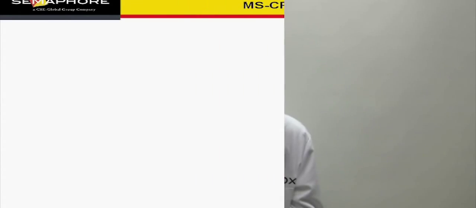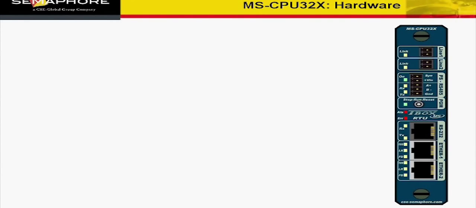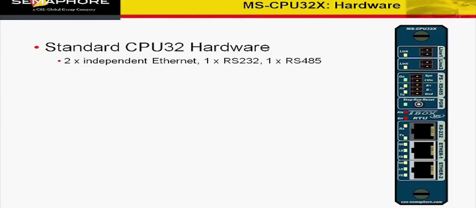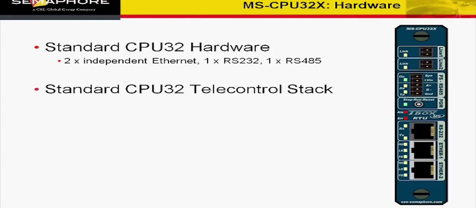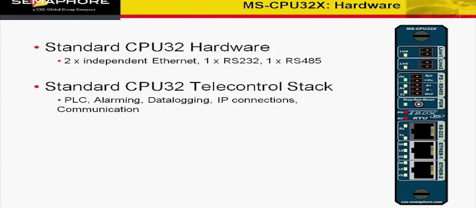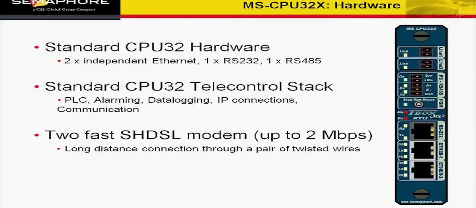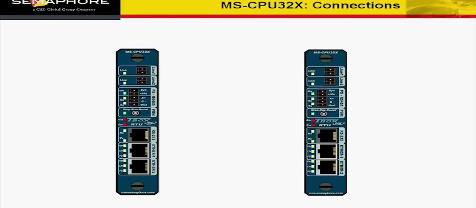As an example, let's take a look at MS CPU32X. The MS CPU32X is based on the classical MS CPU32 with its Ethernet and serial ports. It contains the telecontrol stack with all TBox features: PLC, alarming, data logging, IP connections, communications. In addition, it integrates two SHDSL modems for fast connection over long distances.